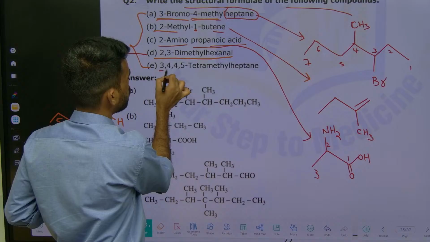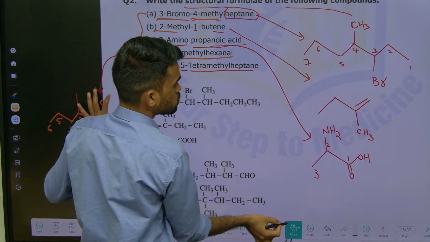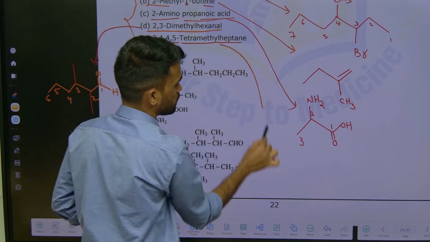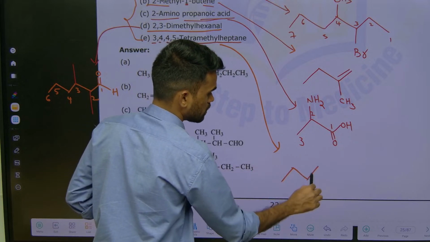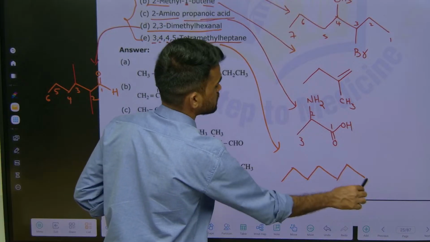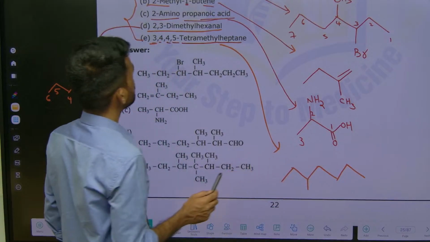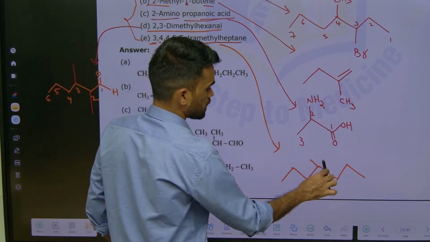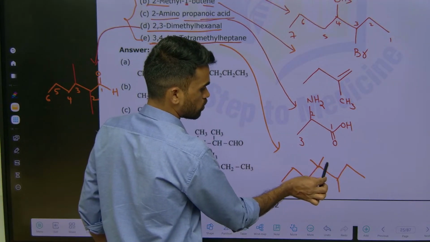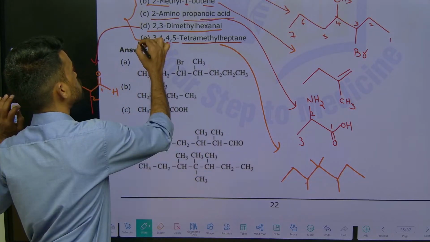The next one here is 3,4,4,5-tetramethylheptane. So heptane means how many carbons again? 7 carbons we know. So write the structure of heptane first. 1, 2, 3, 4, 5, 6, 7. Okay. So at the third position, 1 methyl. At the fourth position, 2 methyls. Okay. At the fifth position, 1 more methyl. So 3,4,4,5-tetramethylheptane. So this is the structure of this compound E.